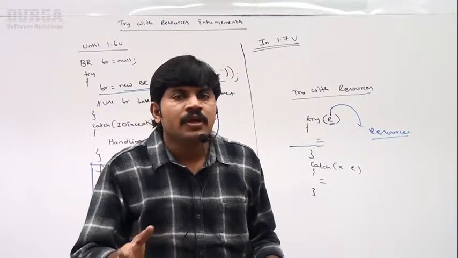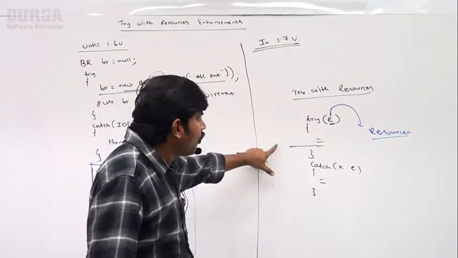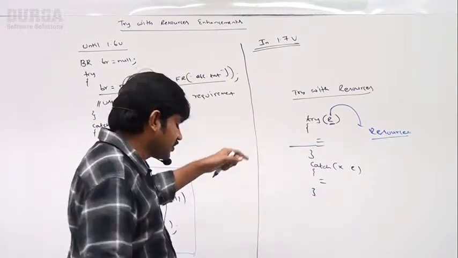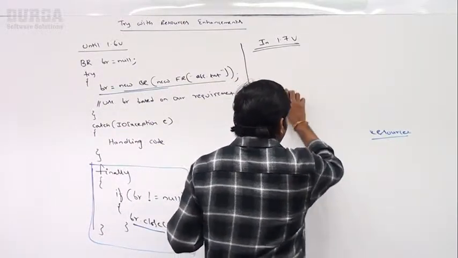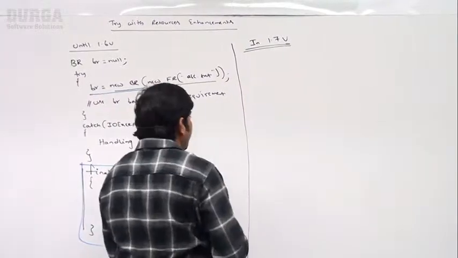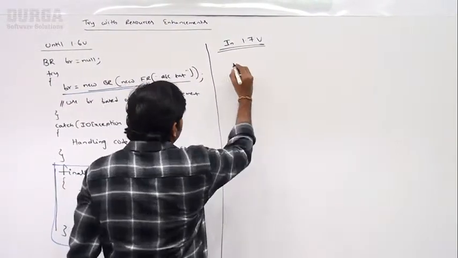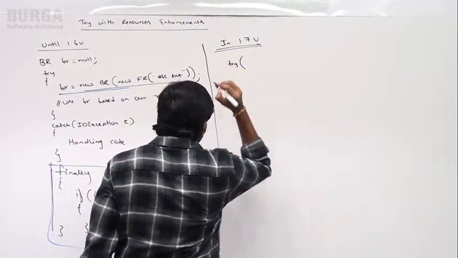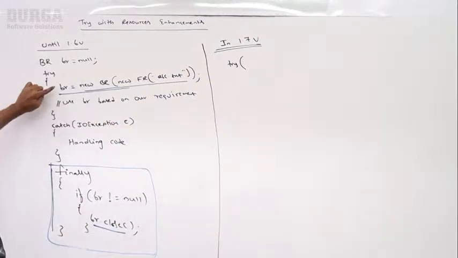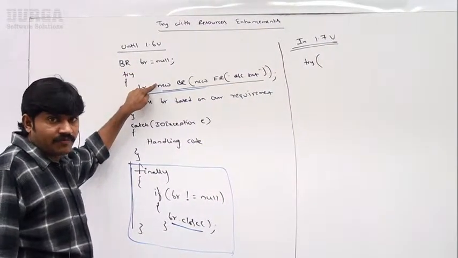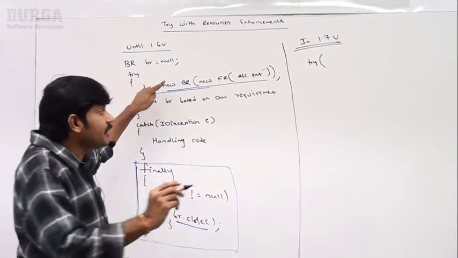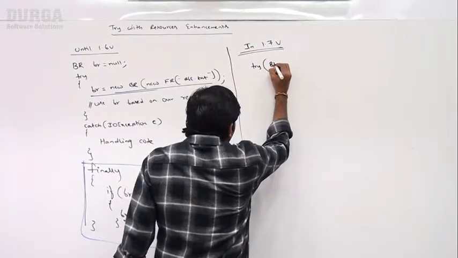Now let me explain the same code with the 1.7 version, try with resources. Now observe a bit carefully. I am taking try. What resource do we require? Buffered reader.